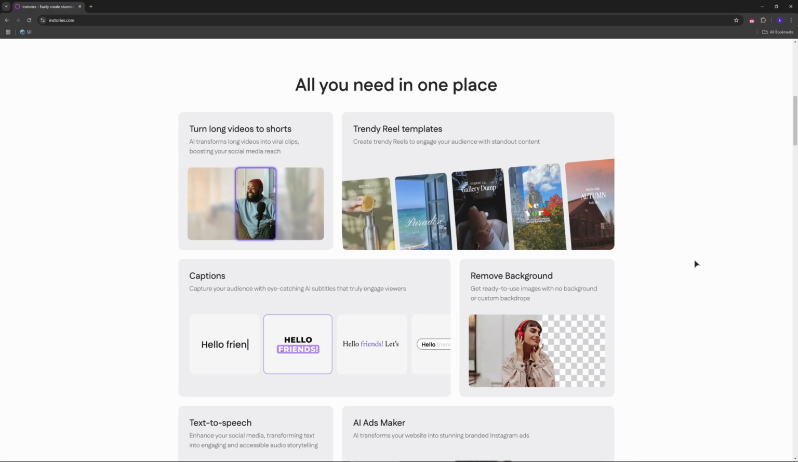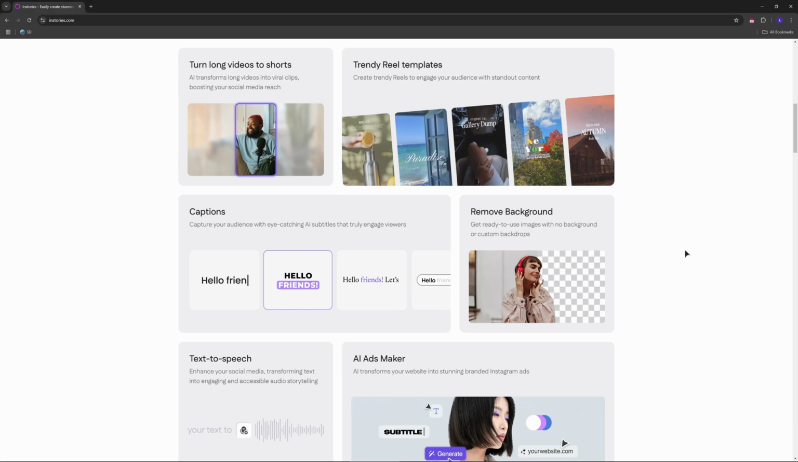Now let us talk about pricing and limitations. The free version has limited templates and watermarks on exports. The premium plan unlocks all features, but it's subscription-based. And no desktop version, making it mobile only.